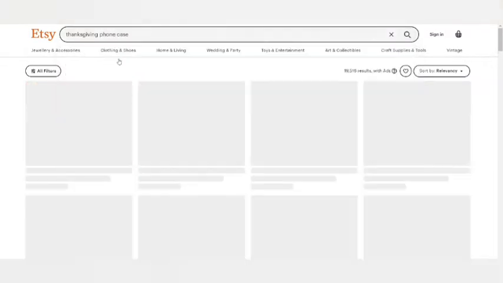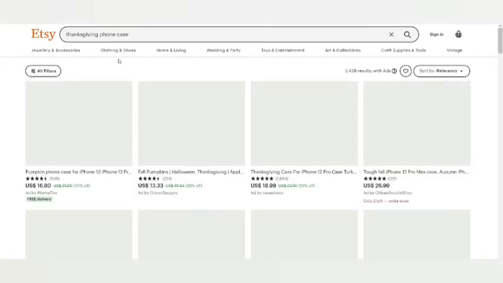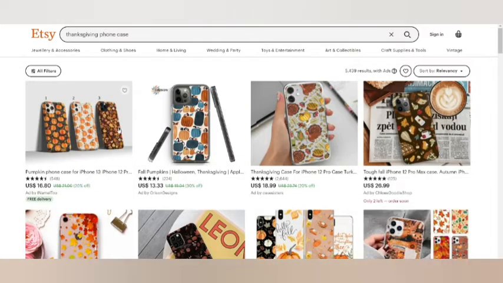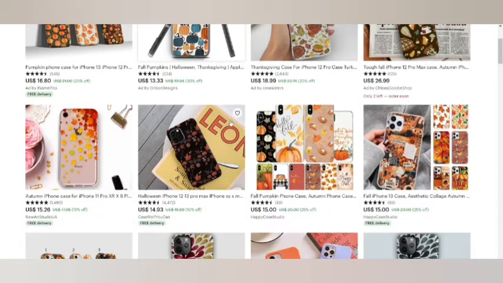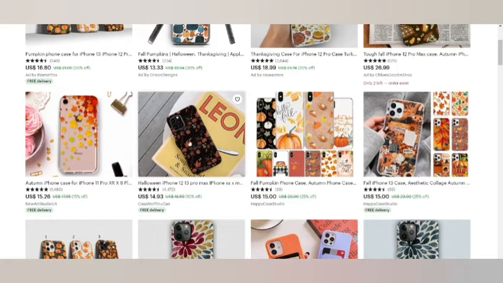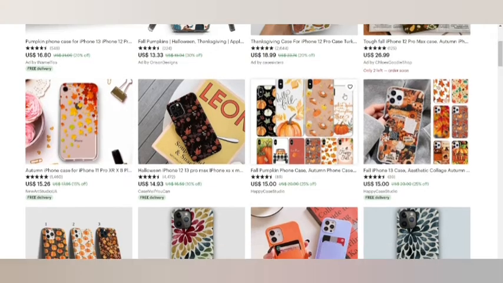Okay, Thanksgiving phone cases. So you could see the Thanksgiving phone cases, mostly the textures or patterns, the repetitive designs. The pumpkins would be popular, guys. You could create colorful pumpkins, funny pumpkins. You could play around with the pumpkins. It's amazing for the fall, complete fall. And also the leaves, the red, orange, yellow colored leaves patterns are also kind of more popular. You could make anything out of it.